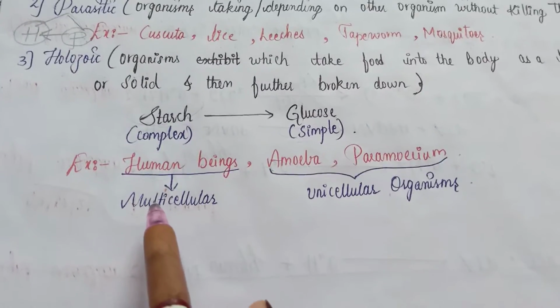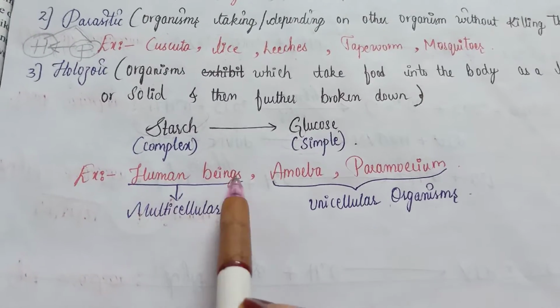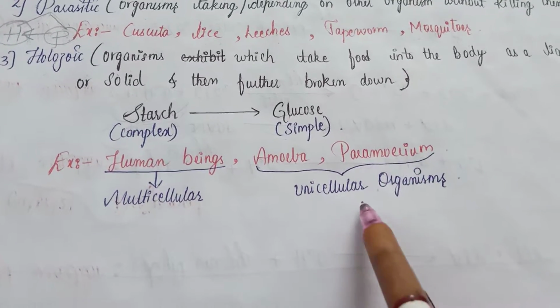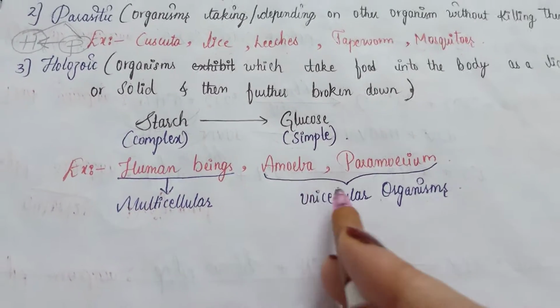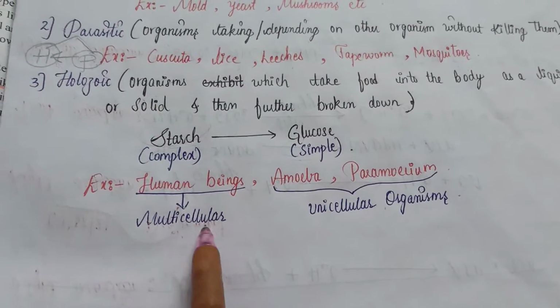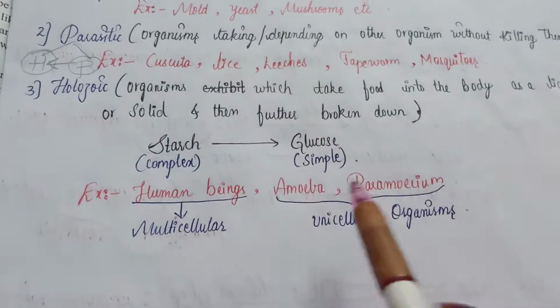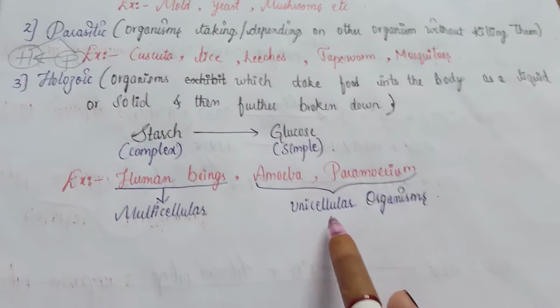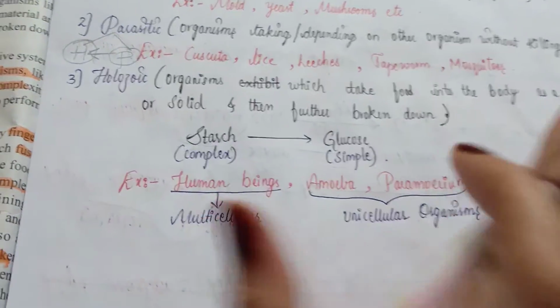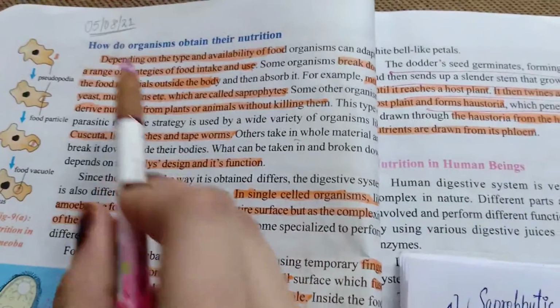Under multicellular organisms, human beings are the main example, and amoeba and paramecium, which are unicellular organisms, are examples of holozoic too, right? So human beings, which are multicellular, and amoeba and paramecium, which are unicellular organisms, are the examples of holozoic over here. Okay, this information is given in this paragraph.